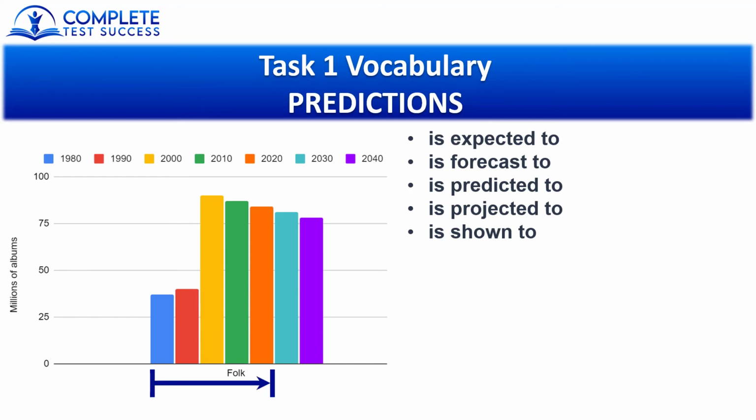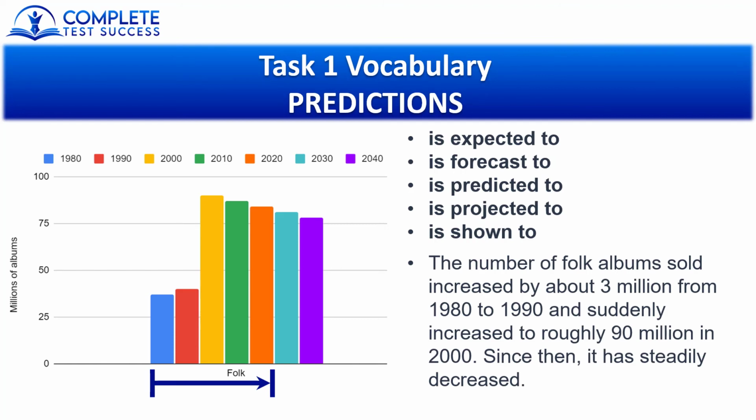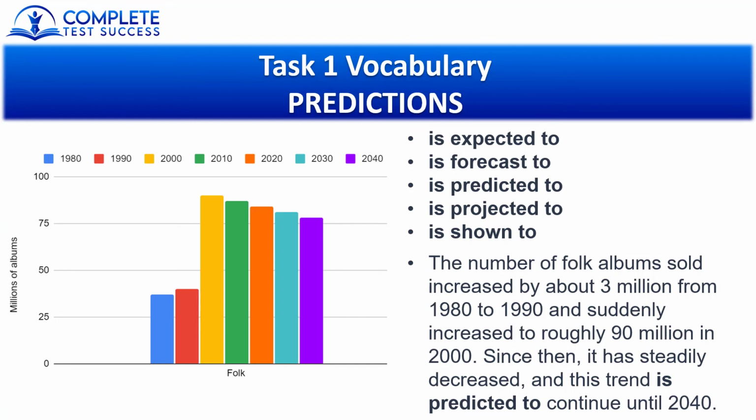And now I'll show you an example. First, I'll describe from the start of the period until now. The number of folk albums sold increased by about 3 million from 1980 to 1990 and suddenly increased to roughly 90 million in 2000. Since then, it has steadily decreased. And for the future prediction, I will say, and this trend is predicted to continue until 2040. And that is absolutely all the vocabulary that you need to describe any graph in Academic IELTS Writing Task 1.